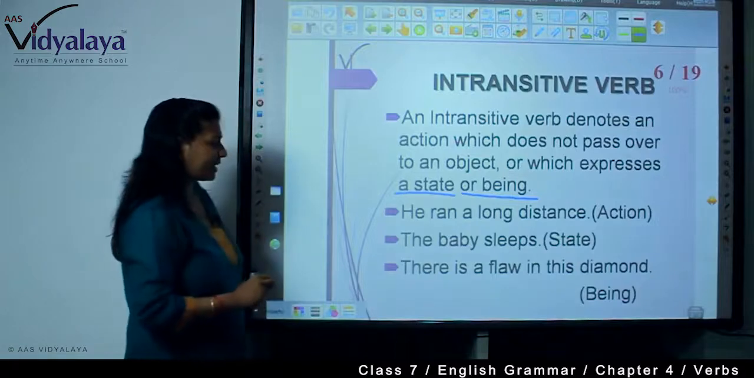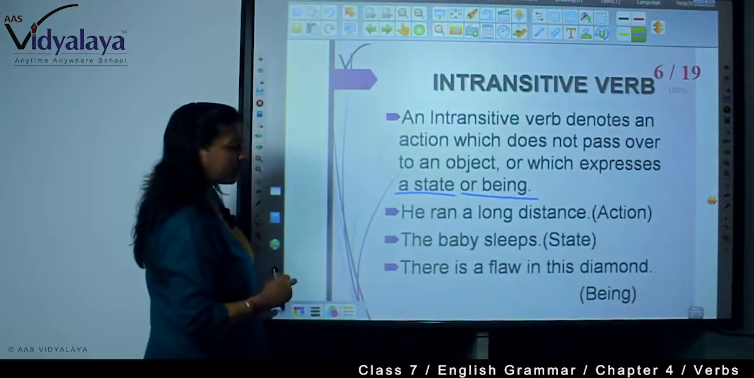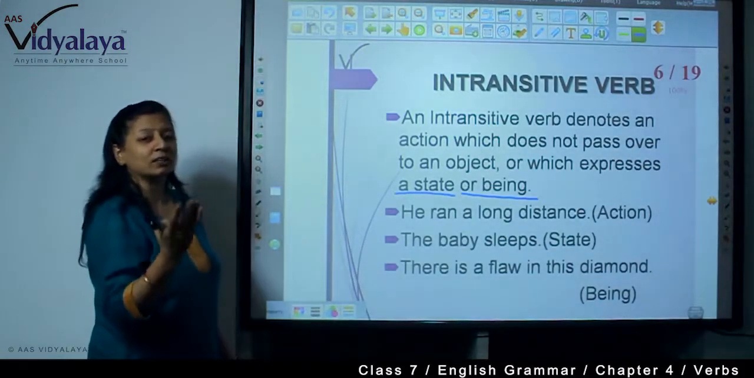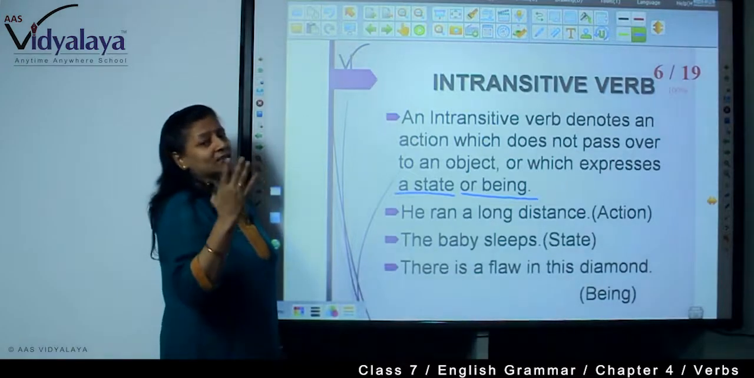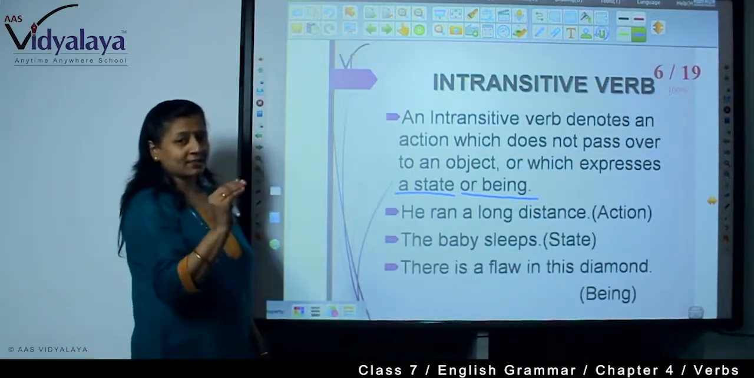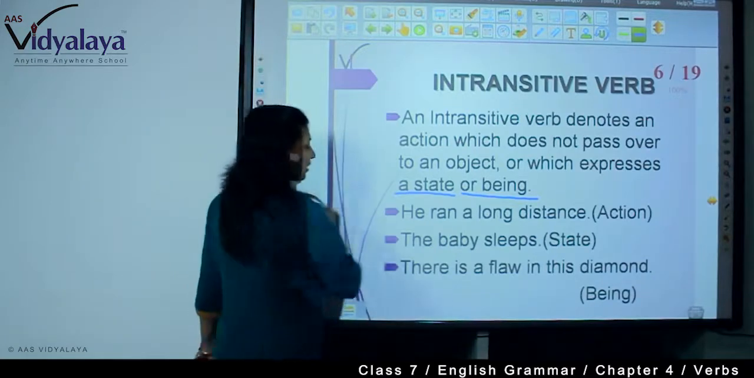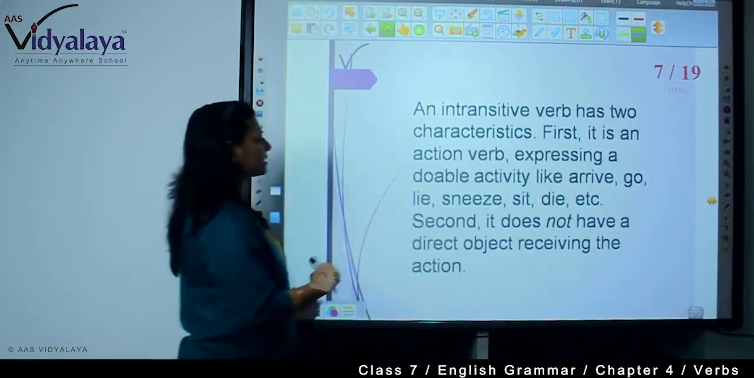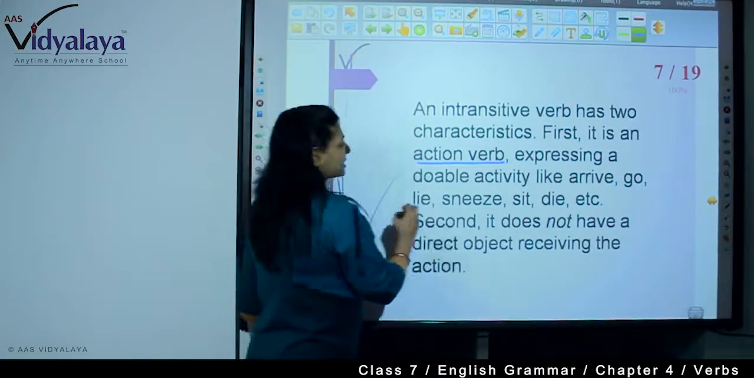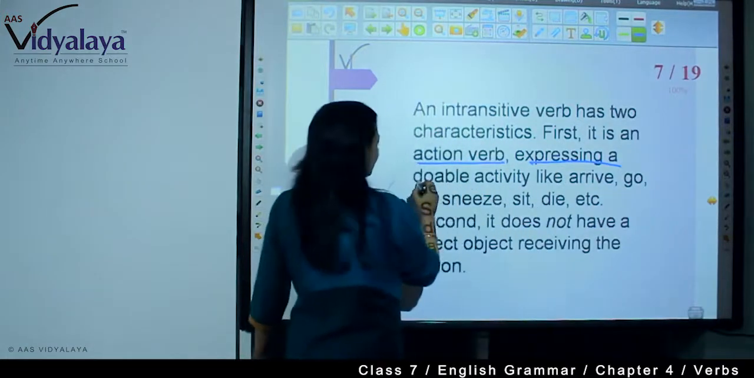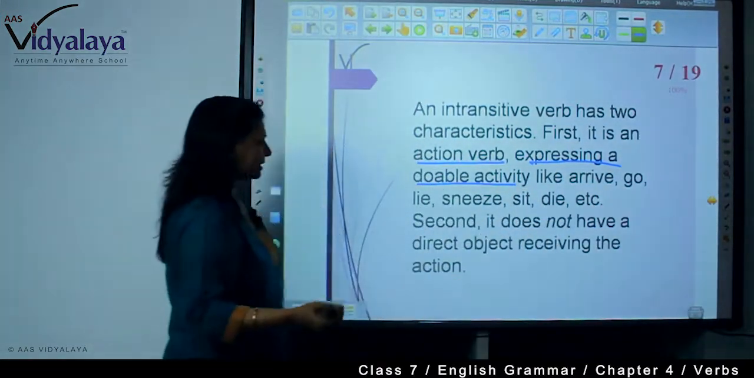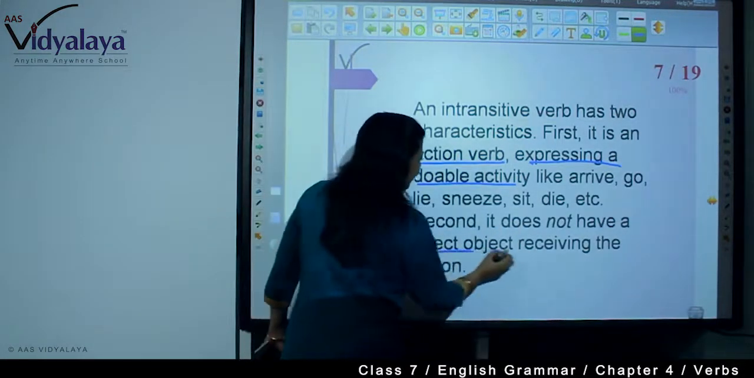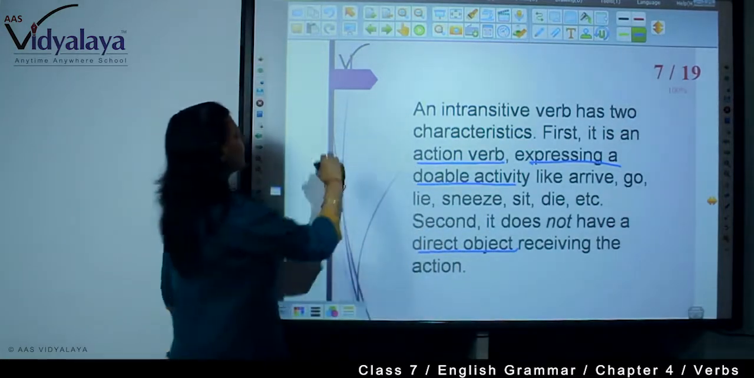The baby sleeps. So here you won't find who or what. Here you find where. And where is not an object. So you can understand these are intransitive verbs. An intransitive verb has two characteristics. First, it is an action verb expressing a doable activity like arrive, go, lie, sneeze, sit, die, etc. And second, it does not have a direct object receiving the action.